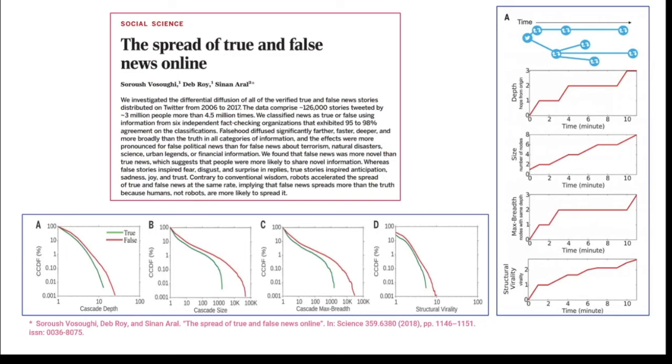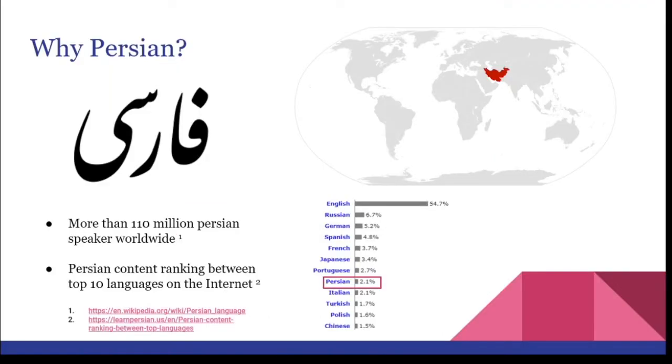This research inspired us to study news diffusion in the Persian community. So why Persian? First of all, Persian is the official language of our country and is one of the Indo-European languages. Iranians usually call it Farsi. The Persian-speaking community is wide and includes more than 110 million people. Also, the number of pages including Persian content on the internet reached the 8th rank in 2019. So we chose the Persian language for our study.